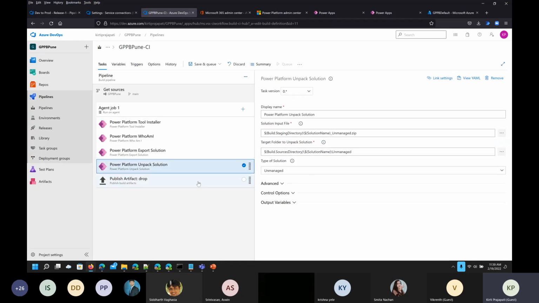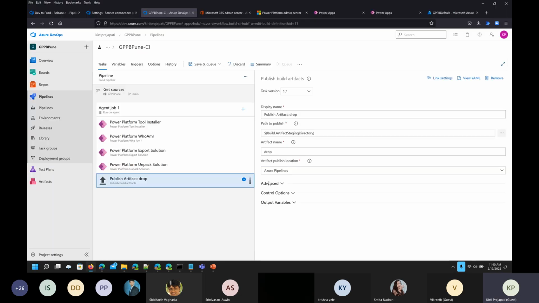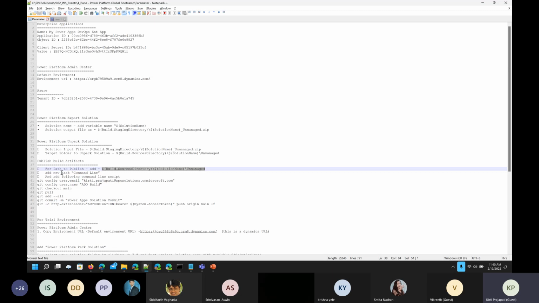You can use it from the previous task as well, but just to be on the safer side, I'm just copying that.